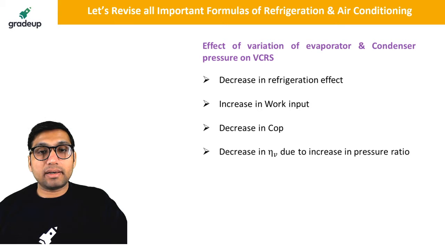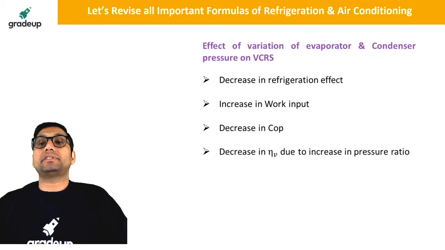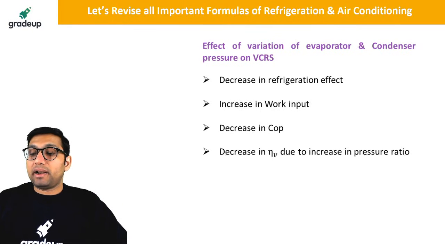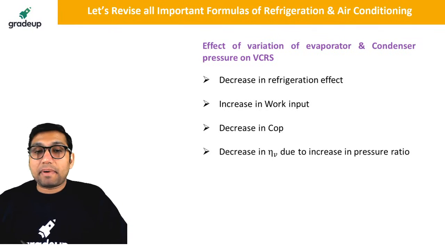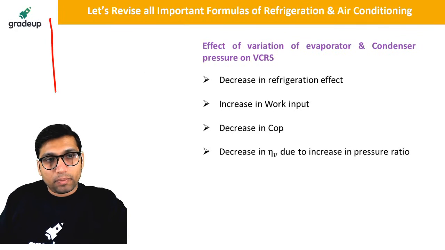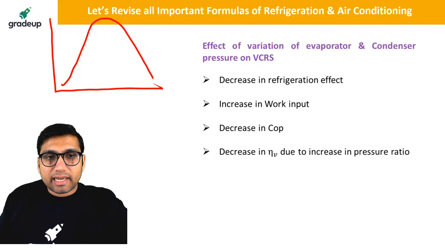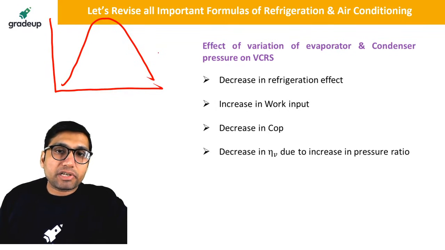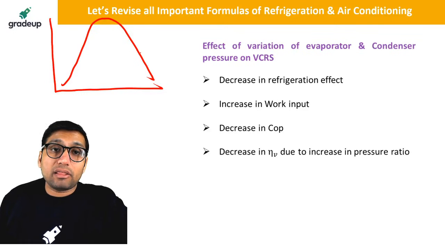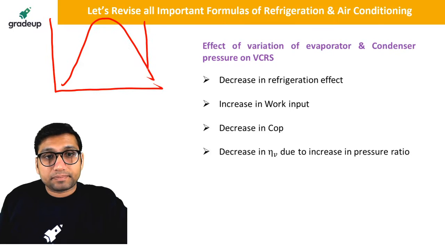Now we are going to understand some of the parameters which affect the performance of the vapor compression cycle. What will happen to the COP of a vapor compression cycle if the condenser pressure is increased or the evaporator pressure is decreased?